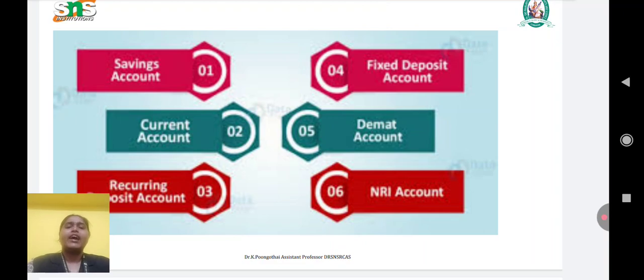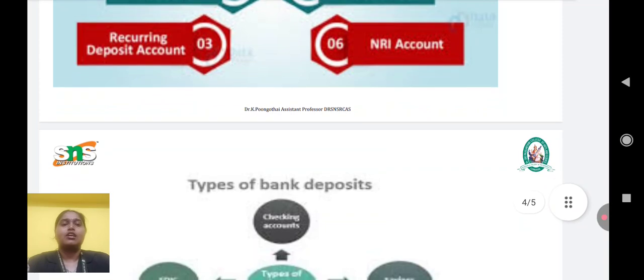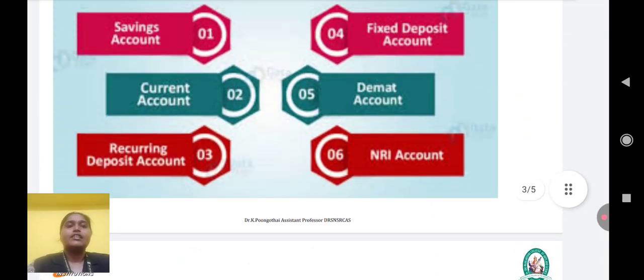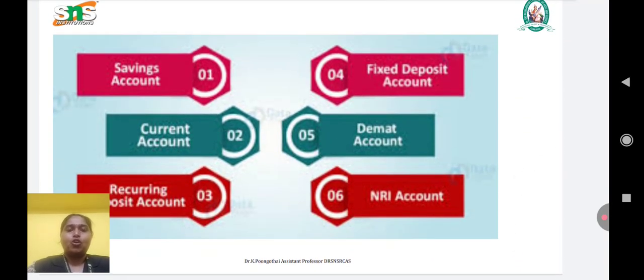Next, we have a simple summary of each deposit account. Savings account: small interest, limited withdrawal. Current account: no interest, mainly for business people. Fixed deposit: locked for a fixed period with high interest. Recurring deposit: monthly saving, good for people with regular income. So these are the different types of bank accounts we have.